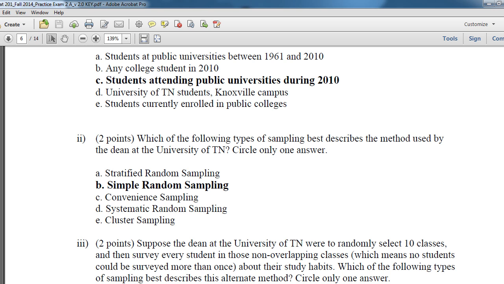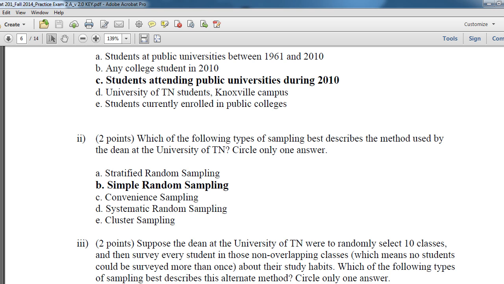We need to acknowledge differences here. It can be, we could sample people from different regions of the United States. We could say in-state, out-of-state, and there's 80% in-state students here at the University of Tennessee and 20% out-of-state. So our sample needs to be 80% in-state and 20% out-of-state. If we sample 200, 160 in-state and 40 out-of-state. That is once again 80% of 200 and 20% of 200. So that is stratified right there.